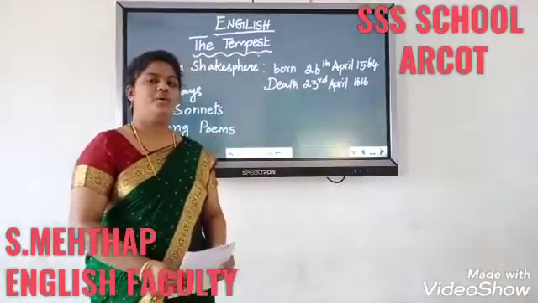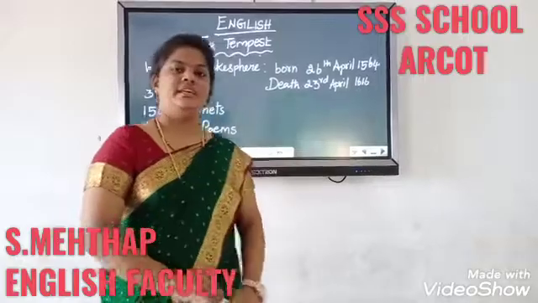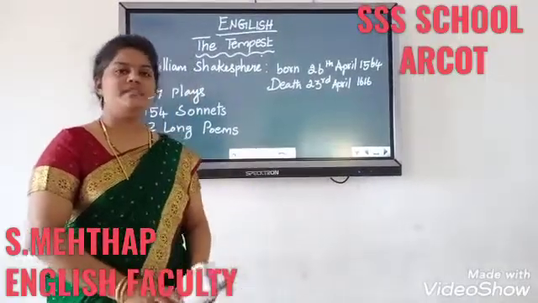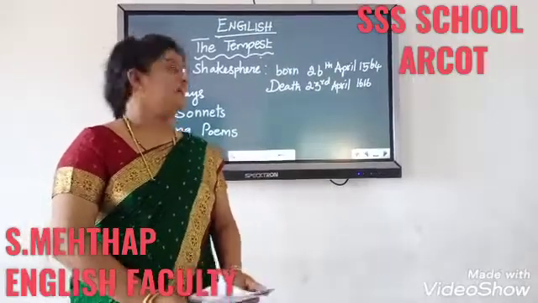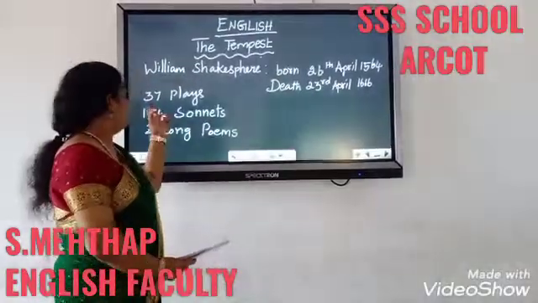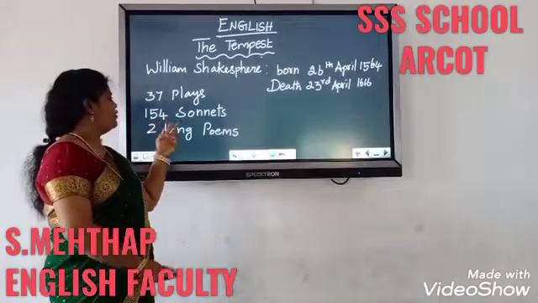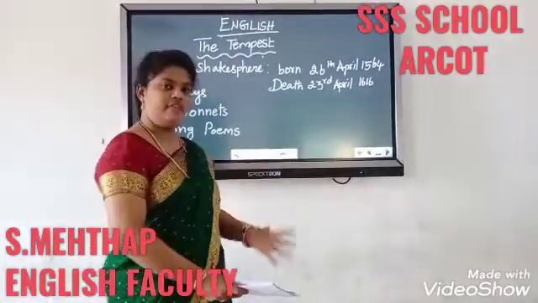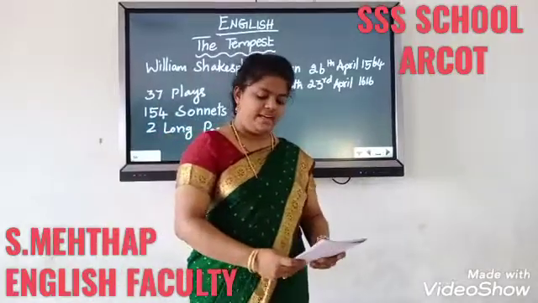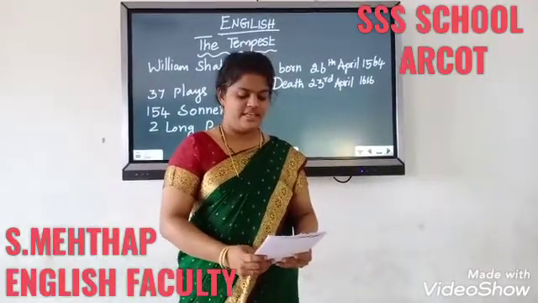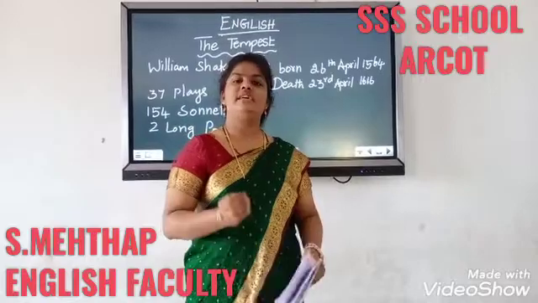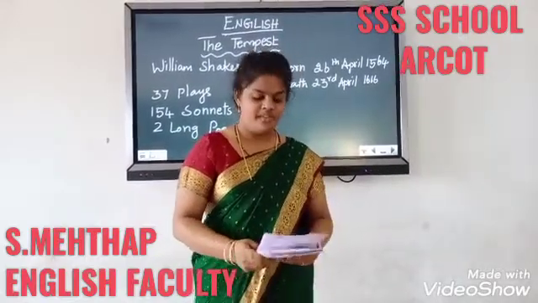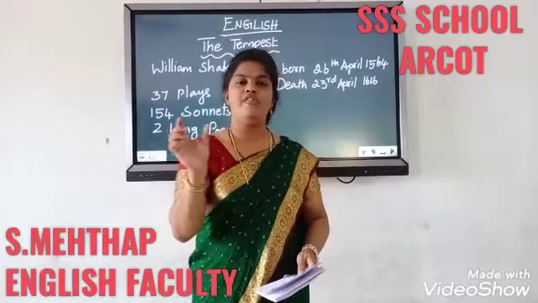We all know that William Shakespeare is one of the great artists. He is a great drama artist and a writer, and he has written 37 plays, 154 sonnets and 2 long narrative poems. Widely regarded as the greatest writer in the English language and the world's greatest drama artist, he is often called England's national poet and the Bard of Avon.